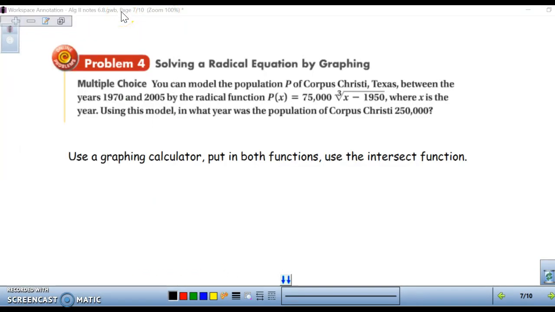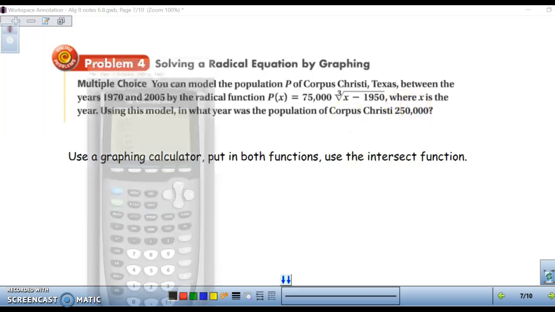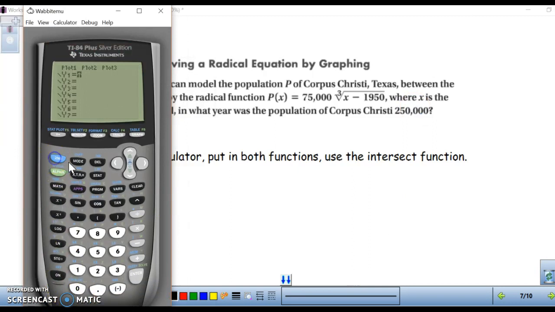In the next example, you're going to need your graphing calculator. We want to model the population of Corpus Christi, Texas, between 1970 and 2005. It already gives us an equation. We want to use that model to see what year the population will equal 250,000. So get your graphing calculator and go to y equals and plug in the equation into y1. In y2, we're going to put the population that we're looking for. So the population that we're looking for is 250,000. So we're going to plug that into our y2, 250,000.